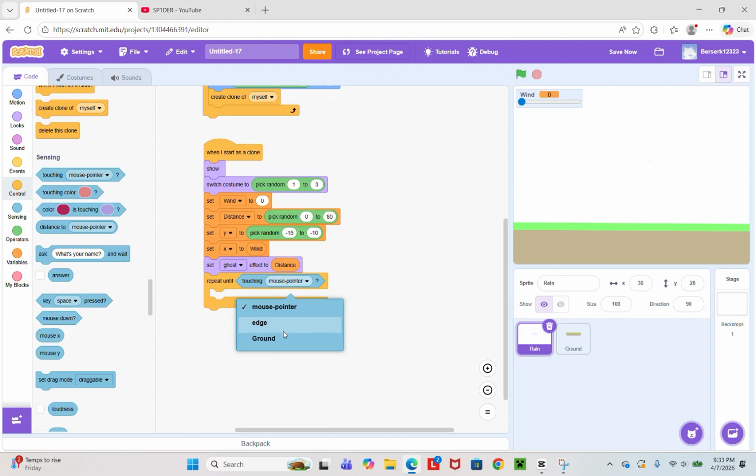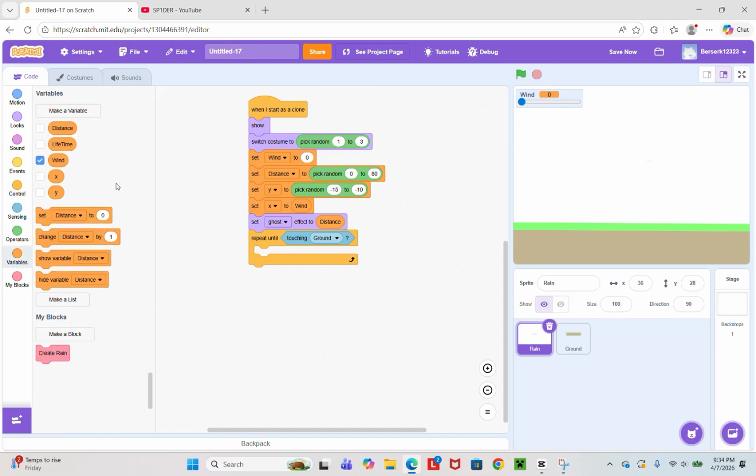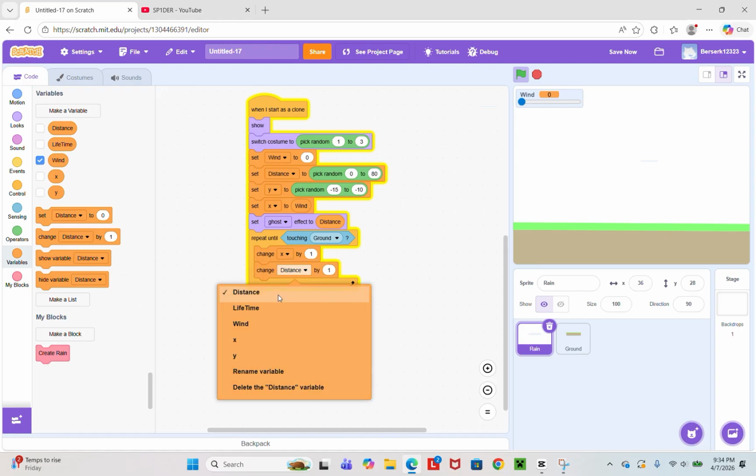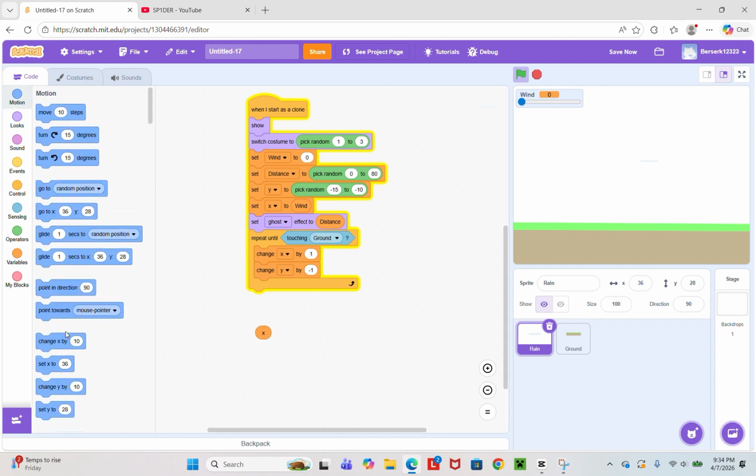Touching ground. Change X and change Y. Change Y by -1. Then bring out an x, and then change x by x. So now we're going to actually